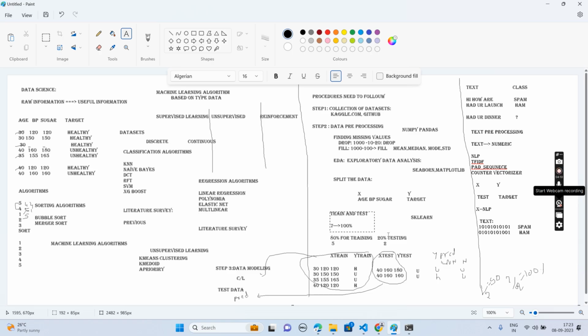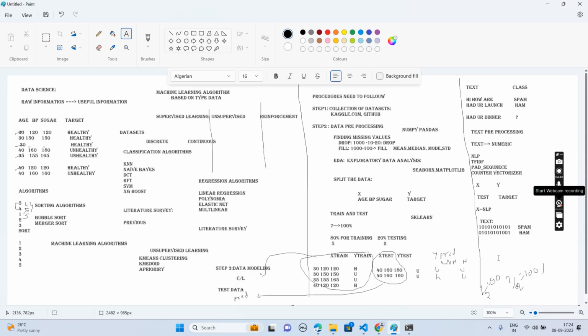Then after doing this, the same thing: splitting the data into train and test, like 80%, 20%. Just as we passed the X train data and Y train data, here we need to pass the numeric data to the algorithms. It is the same classification, because my target is spam or ham. Why are we using NLP and TF-IDF? Because we are having the data sets as text, so we are going to convert it into numeric.